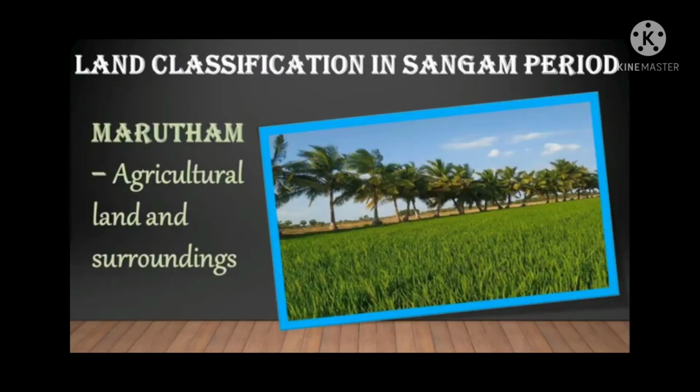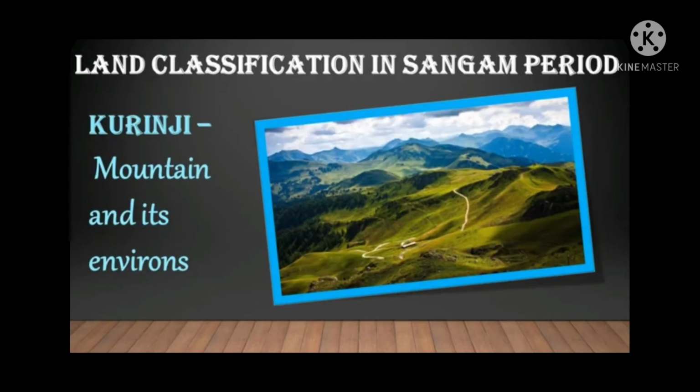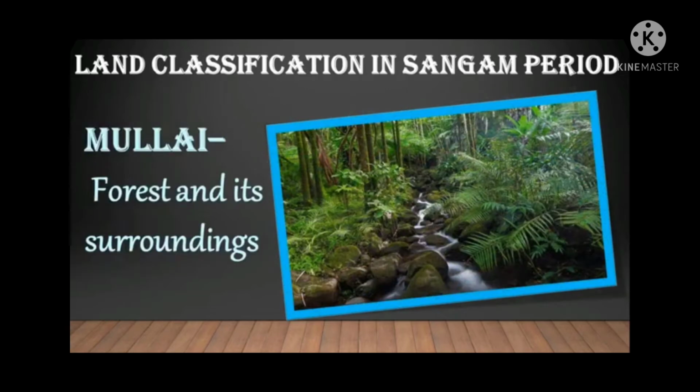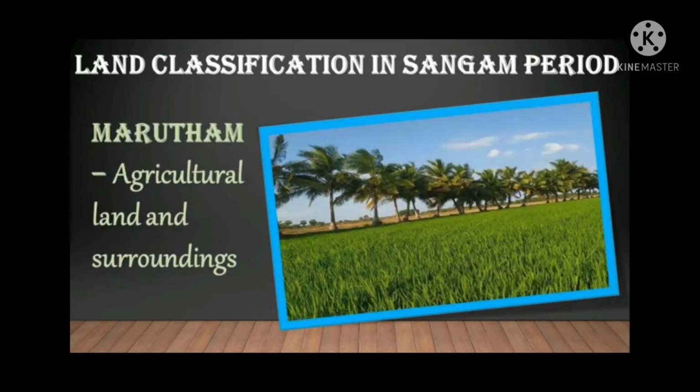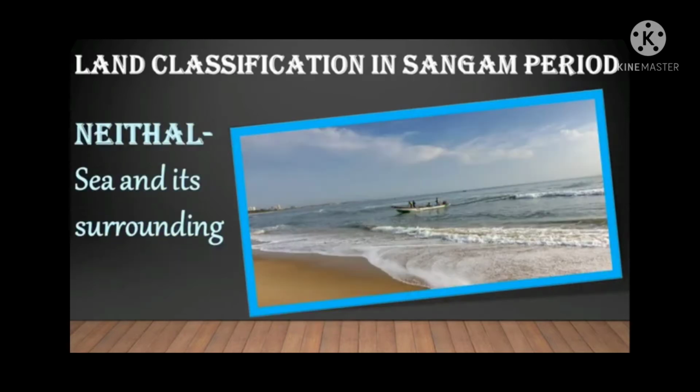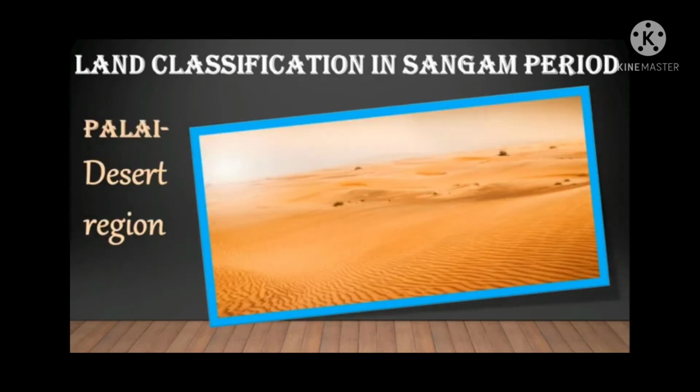Lands were classified into 5 categories in the Sangam period: Kurinji, Mullai, Marudam, Neithal, and Palai. Kurinji has a landform of mountain and its environs, Mullai forest and its surroundings, Marudam agricultural land and its adjoining areas, Neithal sea and its environs, and Palai desert region.